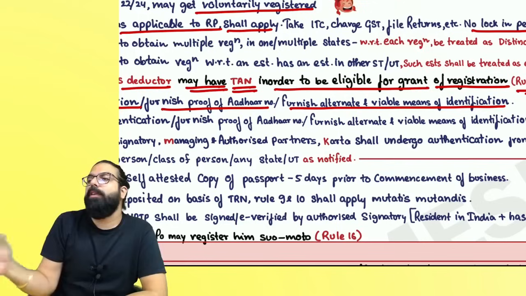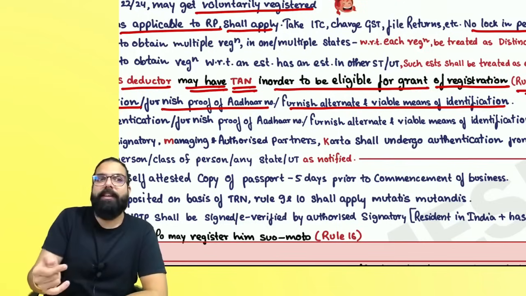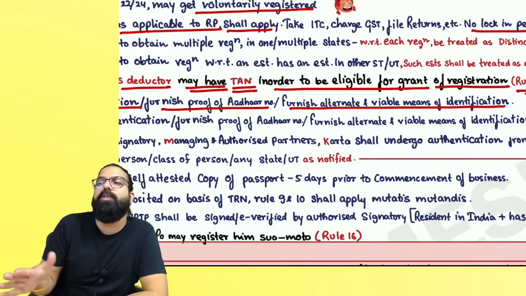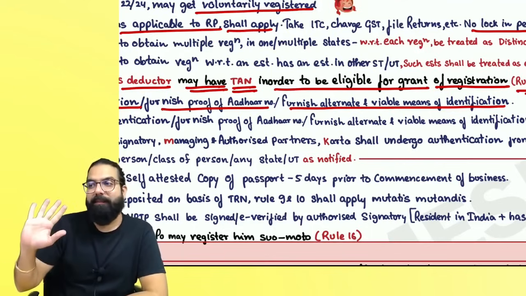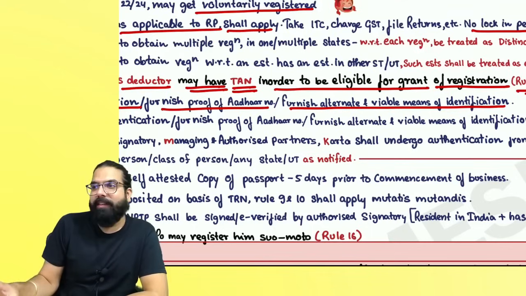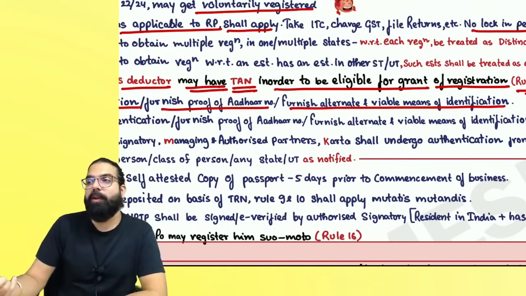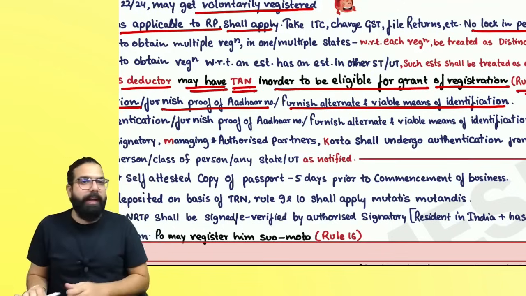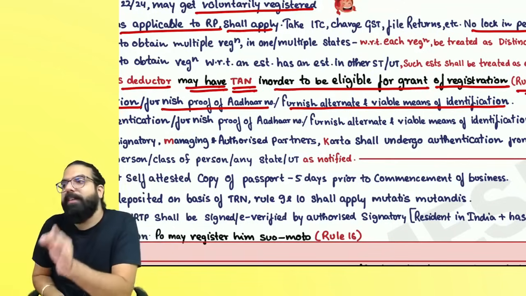I'll say already registered persons who took registration from 2017 to 1st of April 2020, before that only. If you have taken registration, then you would have taken registration without Aadhaar authentication. You will also have to do Aadhaar authentication, but from a date to be notified. Can I go ahead, everyone? Because Aadhaar authentication came from 1st April.